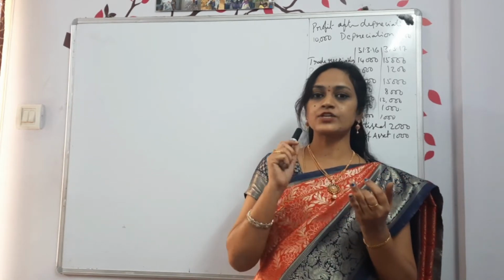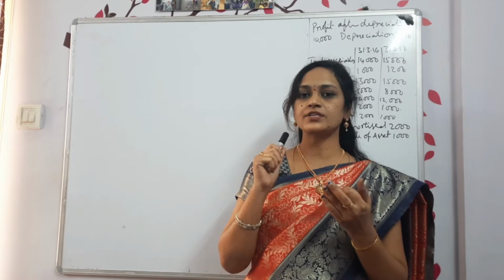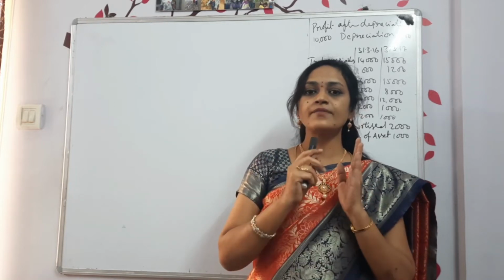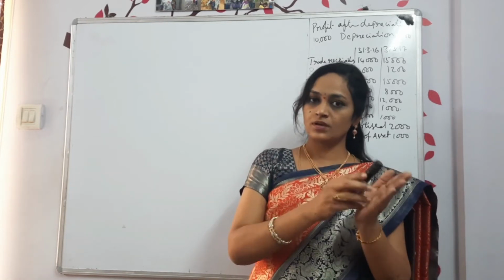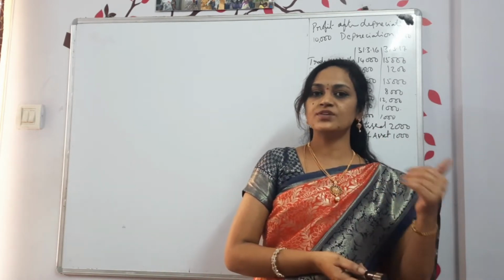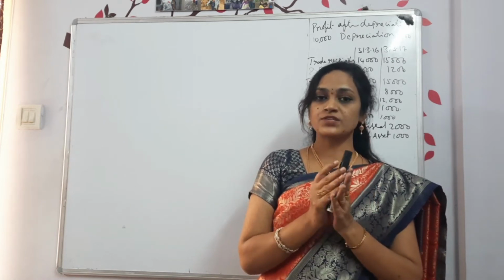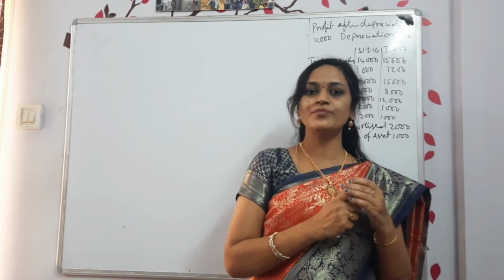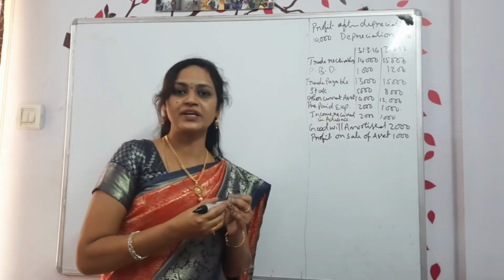Today we are doing cash flow statement. In this small topic, cash from operating activities. We have three types: cash from operating activities, cash from financing activities and cash from investing activities. First we will finish cash from operating activities, then we will do more problems on investing and financing activities. What is the format of cash flow statement? Already you have checked. So this is the problem we are doing on cash from operating activities.